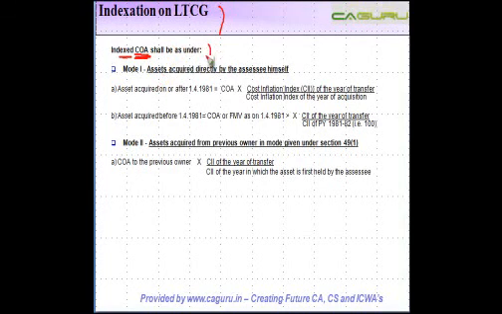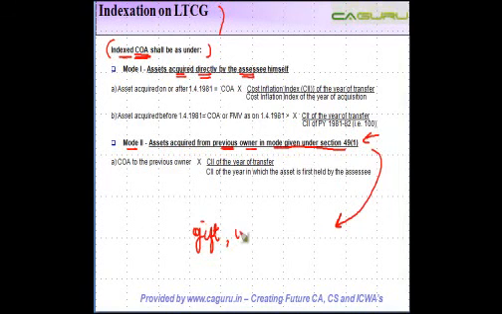Now, index cost of acquisition is calculated as under. There could be two situations. One, you acquire the asset directly, acquired directly by the assessee, and second mode can be asset acquired from previous owners in the mode given under section 49(1). So basically section 49(1) is the case where you get an asset under a gift or a will,